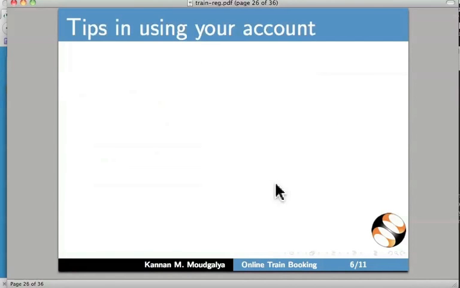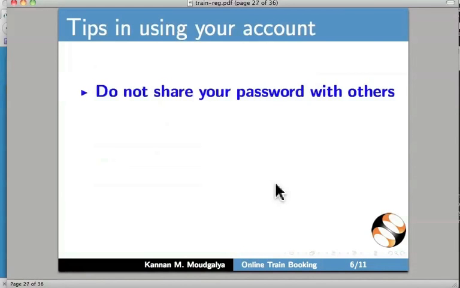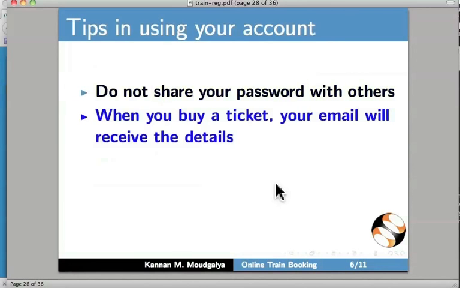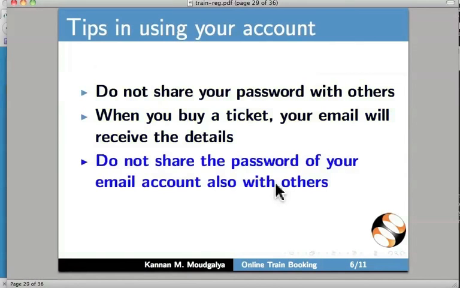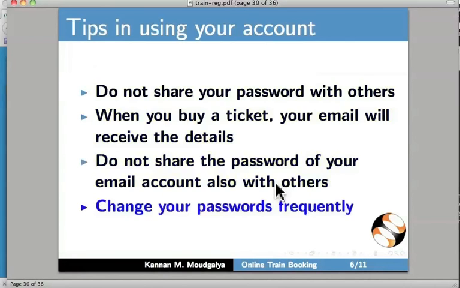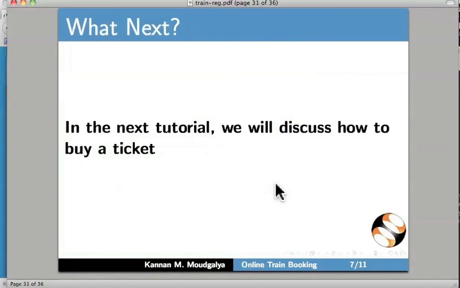I have now returned to the slide. The tips in using your account are: do not share your password with others. When you buy a ticket, your email will receive the details. Do not share the password of your email account also with others. Change your passwords frequently. In the next tutorial, we will discuss how to buy a ticket.